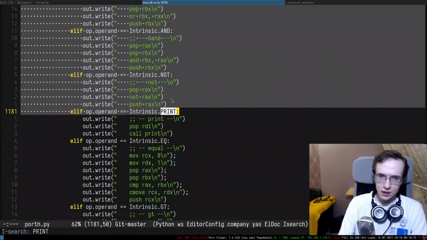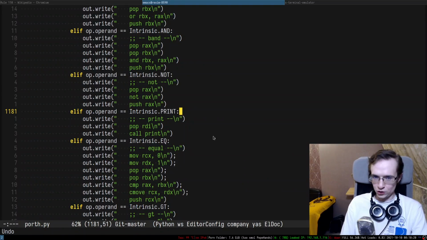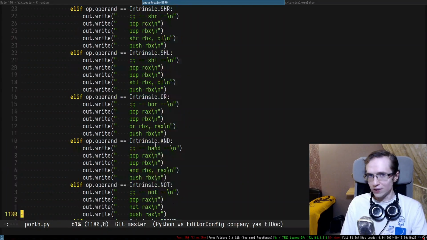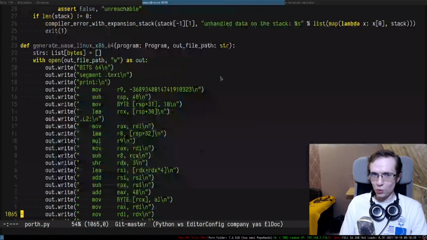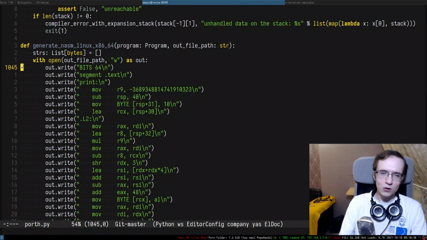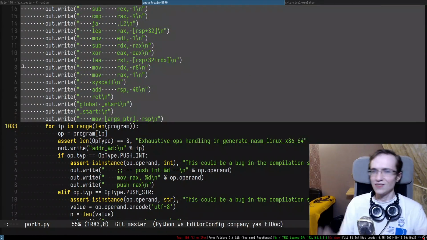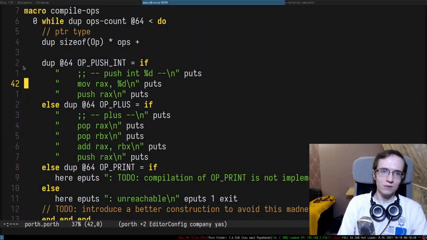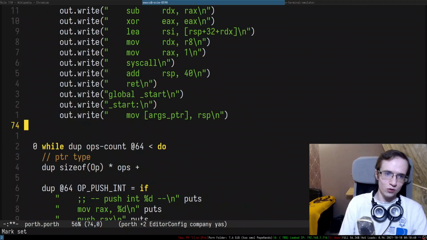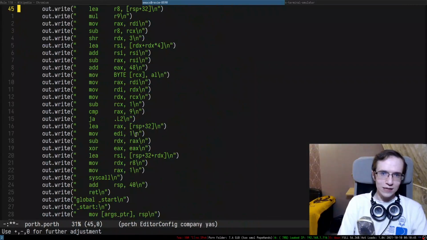because print jumps to a hard-coded instruction, right? So as you can see, it calls to print, and this is an instruction that we wrote directly in assembly. So we'll have to maybe copy-paste this entire thing up front. Yeah, let's actually go ahead and copy-paste this entire sort of header up front and put it right in front of this thing. Right, so I think we're actually getting somewhere, chat.